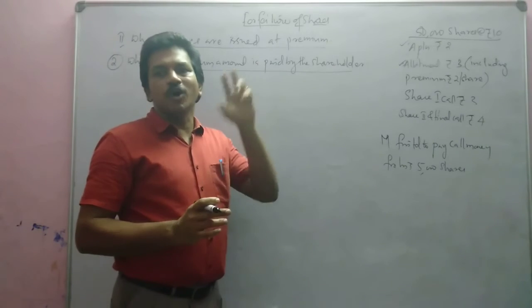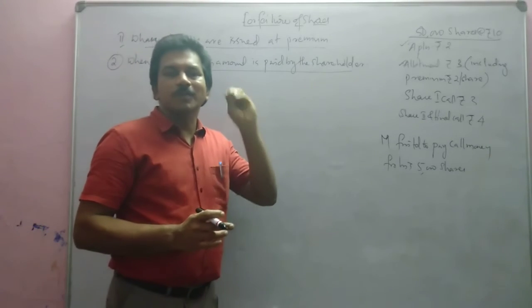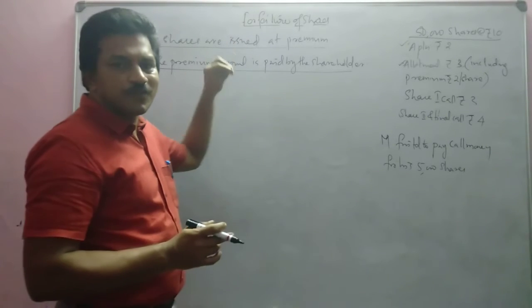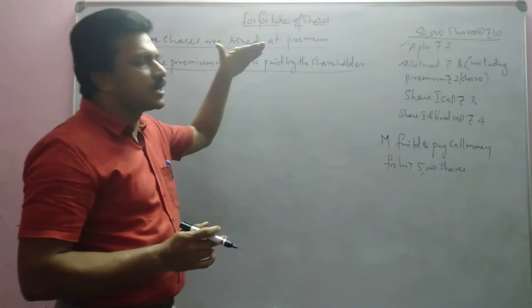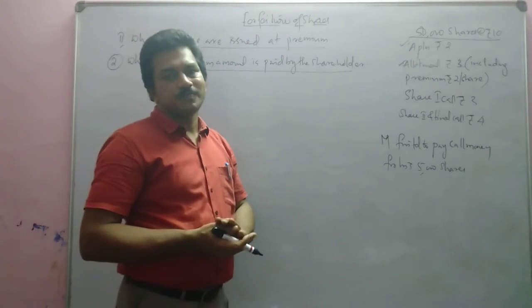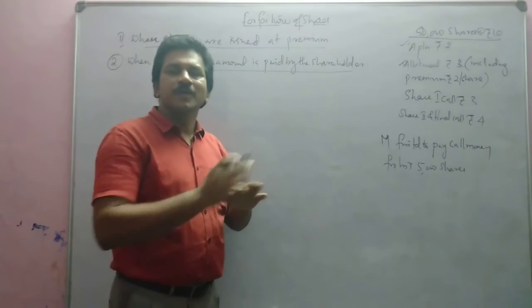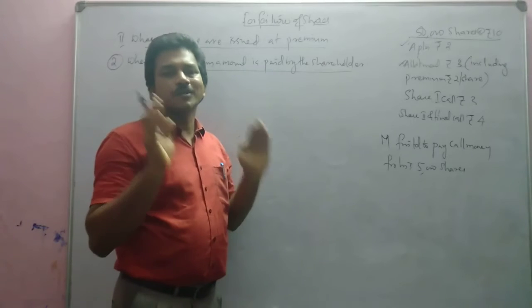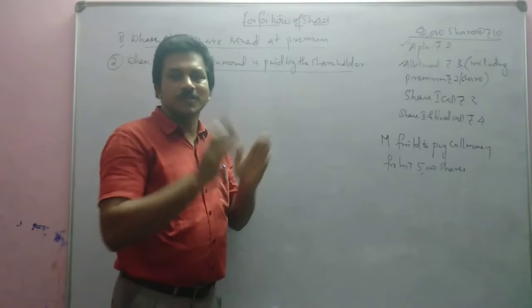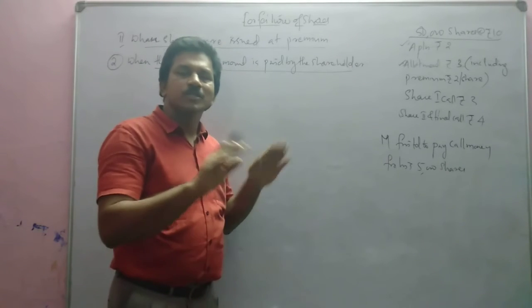So we need not raise securities premium reserve account for the forfeiture of shares if he has already paid the premium. That means the securities premium account need not show in the journal entry.